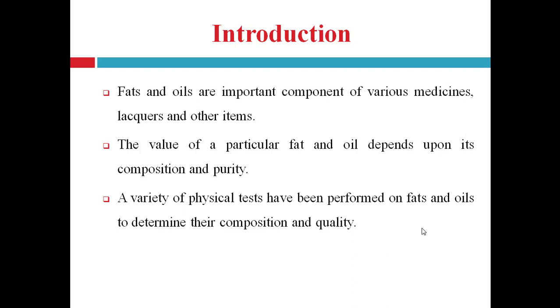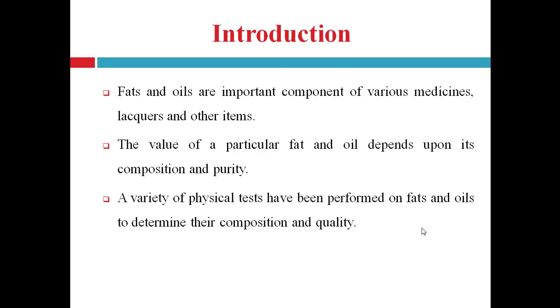So, the purity of fats and oils is characterized or analyzed by using different physical tests or common tests, and different chemical tests also. These different tests give different numbers or values, which are known as analytical constants.